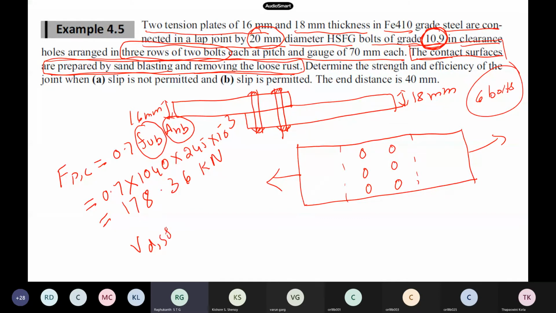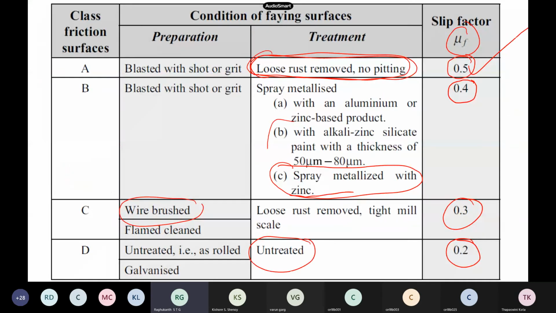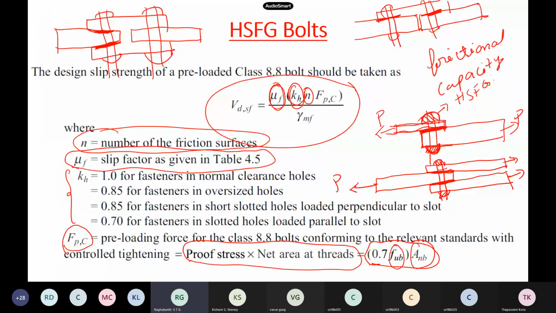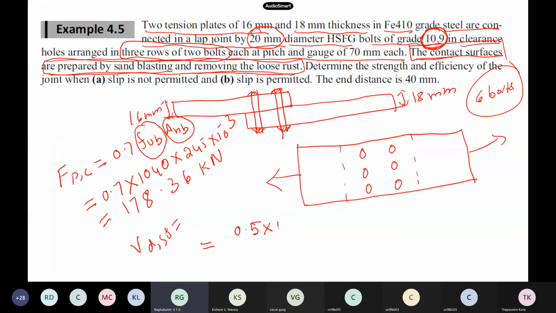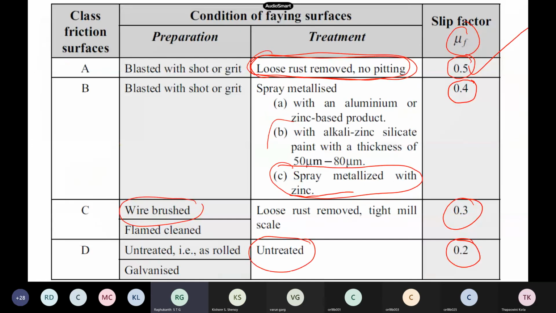So VDS,ISF. Here the friction we are taking as 0.5, because from the table I am getting the friction. Then I have to calculate all these numbers. KH depends on what type of hole you are using. Let us say we have done a standard hole. For a standard hole, what is the value of KH? It is 1. If oversize, it means 0.85. So let us say this is 1. Then one more is there, right? What is this?